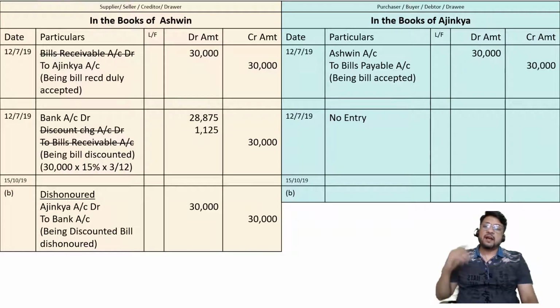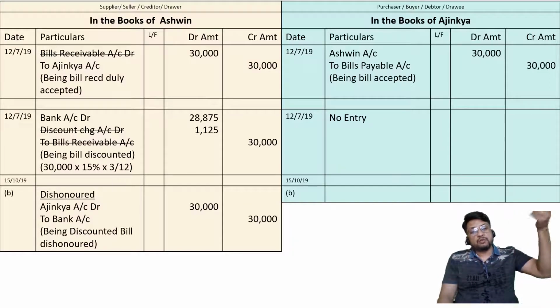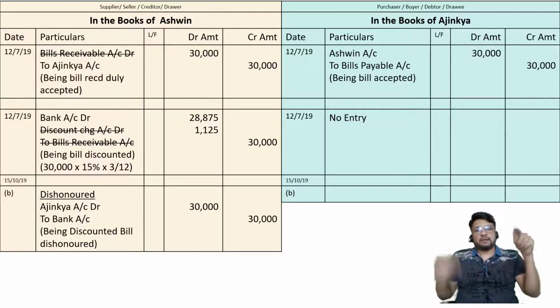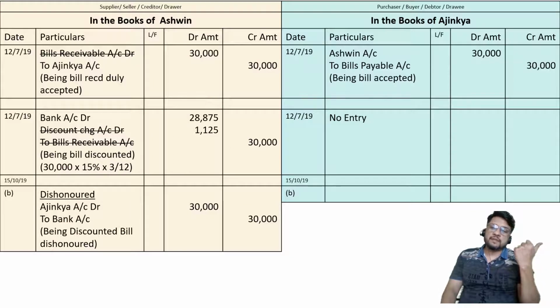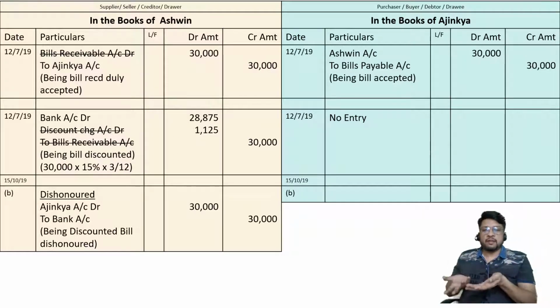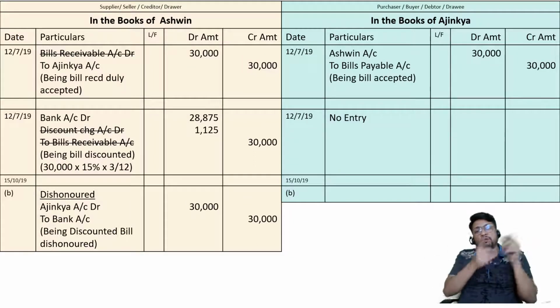Or one can say, I paid to the banker. Now listen here. I paid to the banker, but for what? Did I pay to the banker on my own account? No. I paid to the banker because Ajinkya should have paid today, but Ajinkya did not pay. That's why I am paying to the banker. So if on the due date, when the banker went to Ajinkya's place, Ajinkya would have honored the bill, then I would not have paid the amount. I am paying the amount because Ajinkya could not pay the amount.